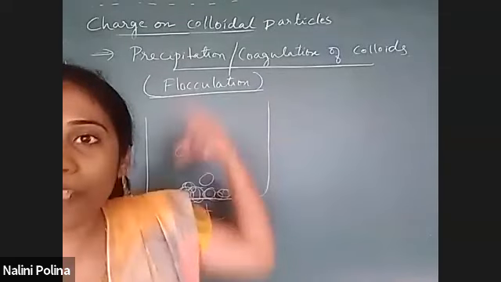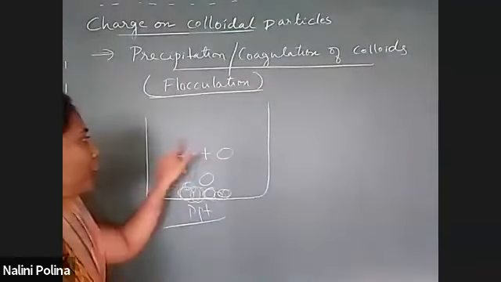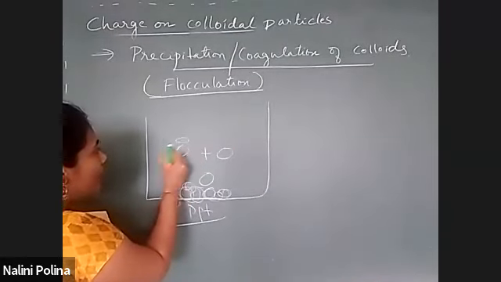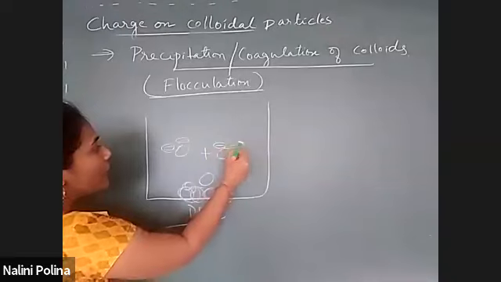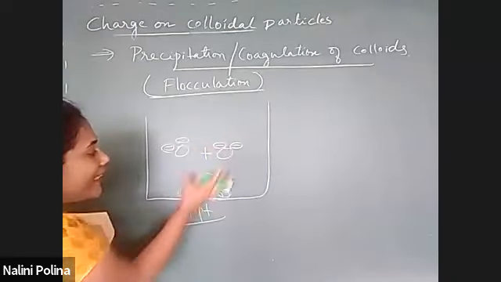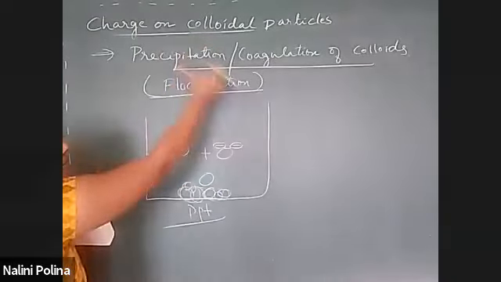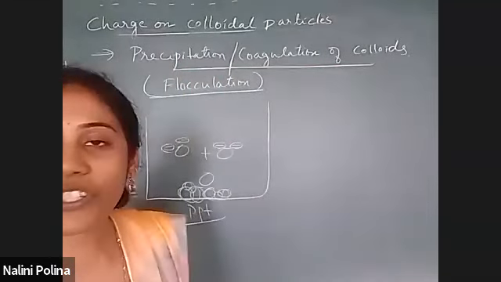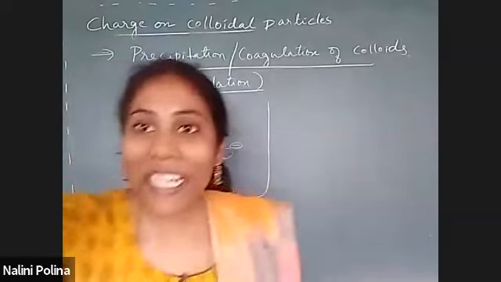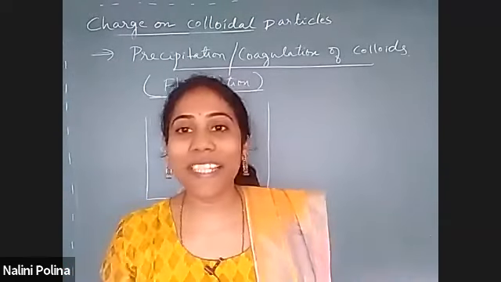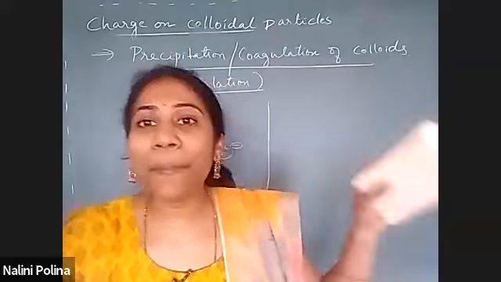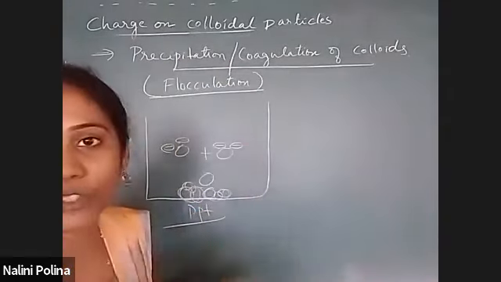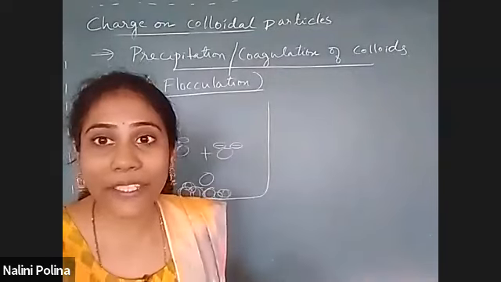So my big question is, how do you remove a charge? If they were having some charge, how do you remove it? First the charge will be removed, only then they can combine and become a precipitate. Okay, but how do you remove a charge? By adding a suitable electrolyte. Okay, so you will remove a charge by adding a suitable electrolyte. This is really very important.